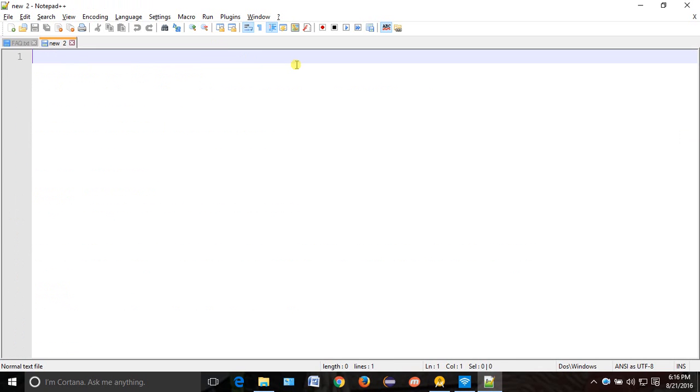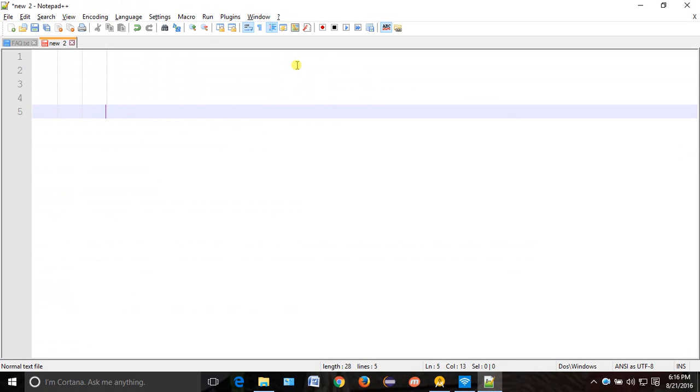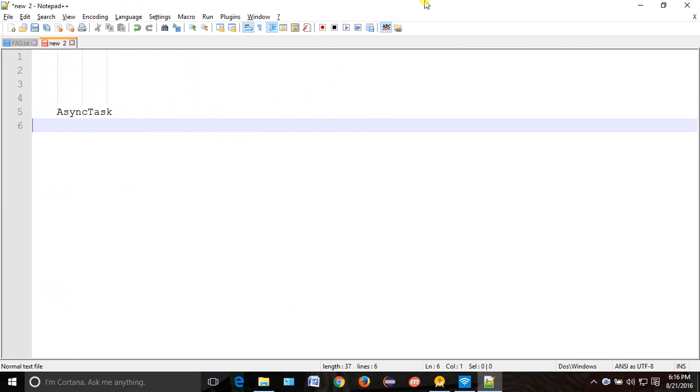Okay, so what we studied yesterday was async task, right? So what is an async task? It is an intelligent thread, basically, which can work for both. I mean, it will work for your main thread also, and it will work for the background thread also.